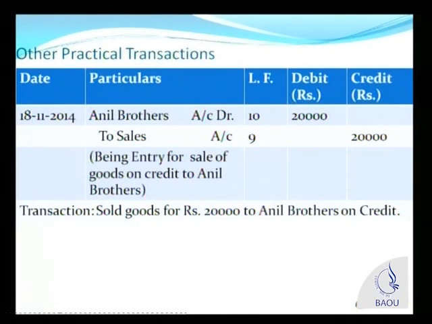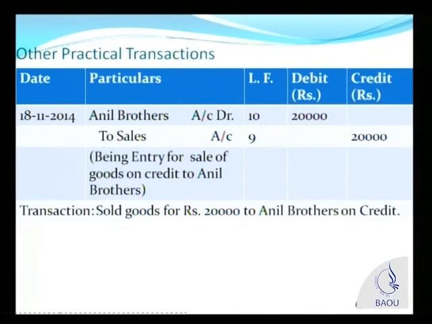Any time when we purchase goods in our business, we are debiting purchase account. This you learn by practice. You need not go through the rules. Once you are accustomed to recording these transactions, you will realize that sales means sales account is credited. So this is an explanation of the transaction relating to credit sales.